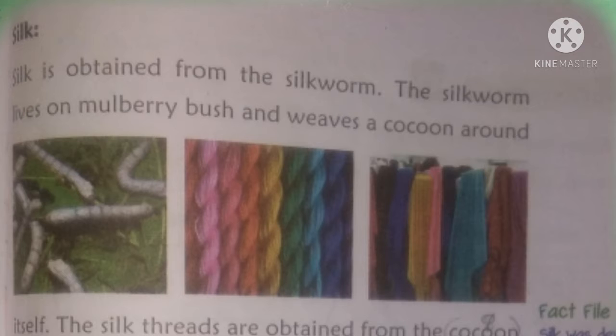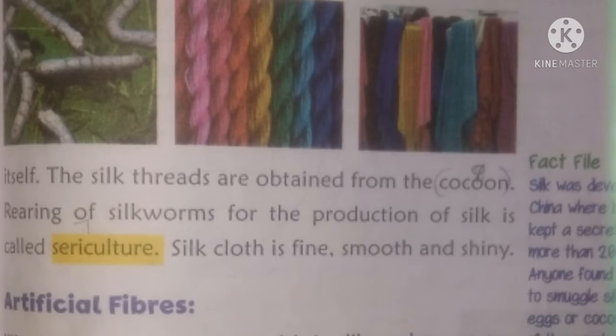The silkworm lives on mulberry bush and weaves a cocoon around itself. The silk threads are obtained from the cocoon. Rearing of silkworm for the production of silk is called sericulture. Silk cloth is fine, smooth and shiny.